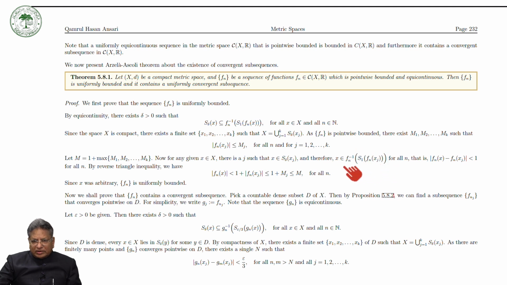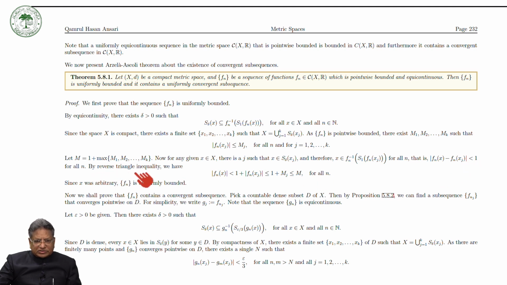Okay, and now you take it for all n. So if you operate Fn on both sides, then what will we get? We will get that Fn(x) lies in the ball around Fn(xj). It means that the modulus of Fn(x) minus Fn(xj) is less than 1, because the radius is 1, so it is less than 1 for all n.